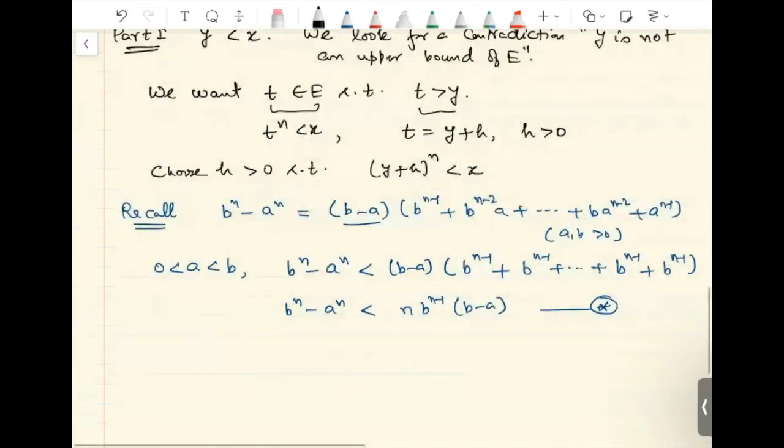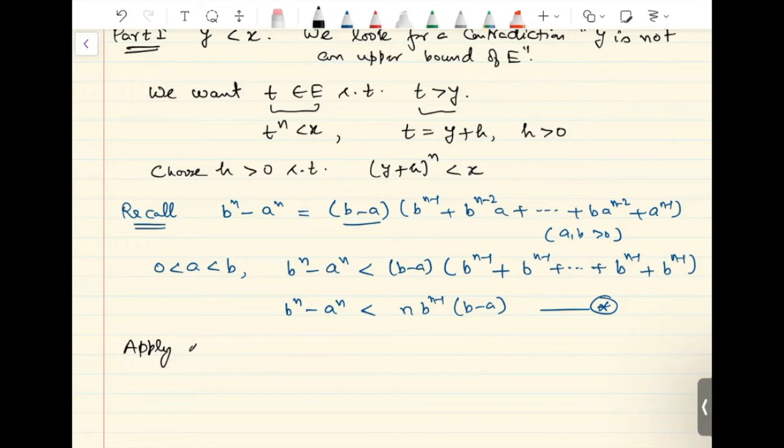Now apply this inequality for some particular choice of a and b. So choose a equals y and b equals y plus h. Then we see that our hypothesis is satisfied, that a and b both are positive, and a is less than b.